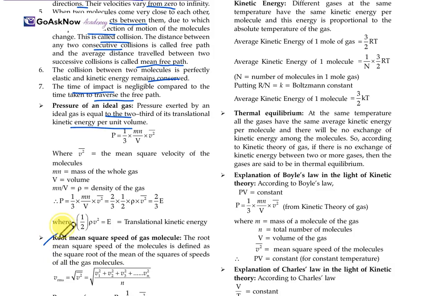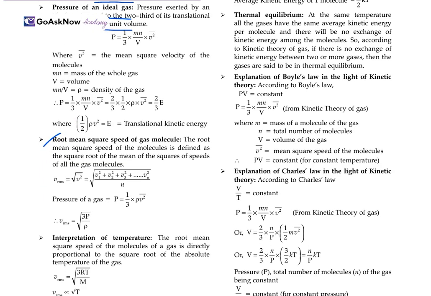Now the root mean square speed of gas molecules. The root mean square speed of a molecule is defined as the square root of the mean of the squared speeds of all the molecules. It means v_rms is the square root of the mean of v². We substitute the value: the pressure of the gas is P = 1/3 rho v², so v_rms is equal to the square root of 3P upon rho.